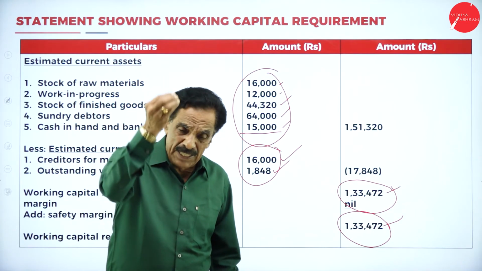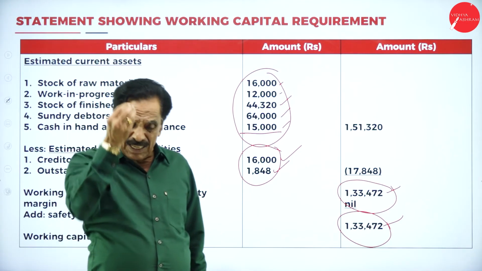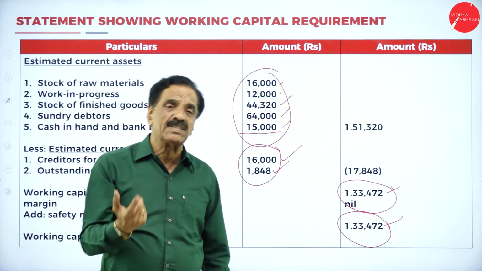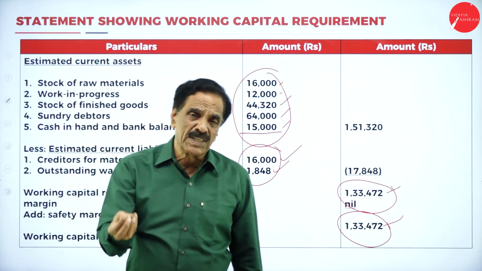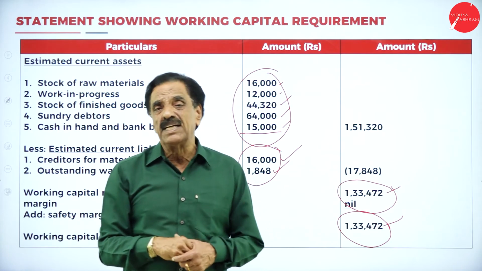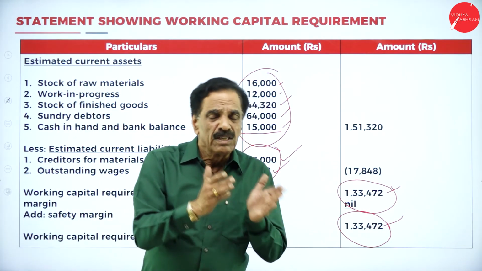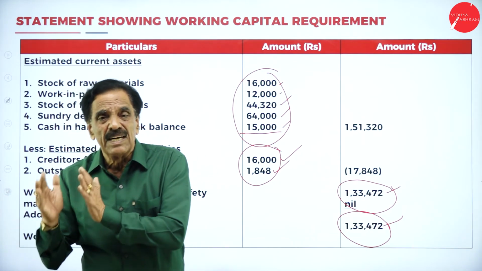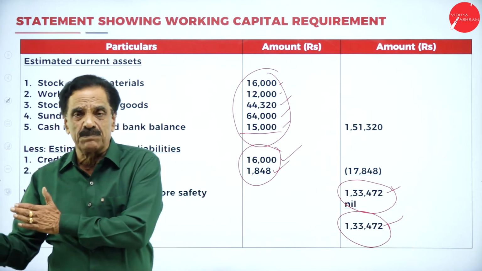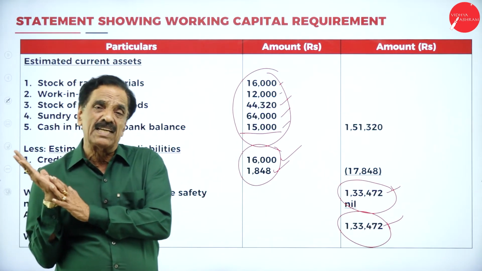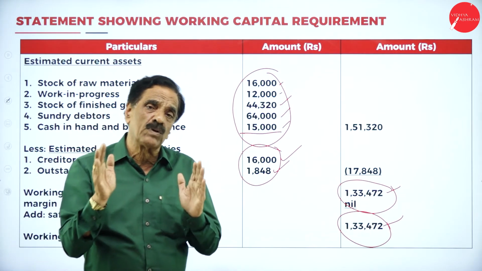If we add all the current assets, it is called gross working capital. Some authors say it's gross working capital. Out of the current asset, deduct the current liability, it becomes net working capital. If the current assets are more and the current liabilities are less, it is called positive working capital. If the current liabilities are more and the current assets are less, it is called negative working capital.